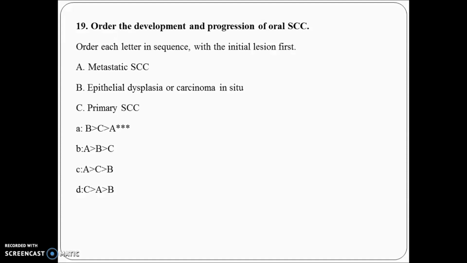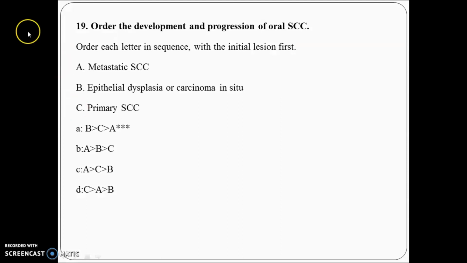So I request all my dear students, before every section of your oral pathology, make 5 to 6 columns: belonging to age, to the site where it is occurring, to the clinical signs and symptoms, to the order of grading, and to the prognosis also. Like this, 5 to 6 columns you have to arrange.